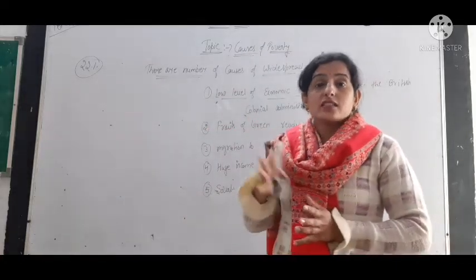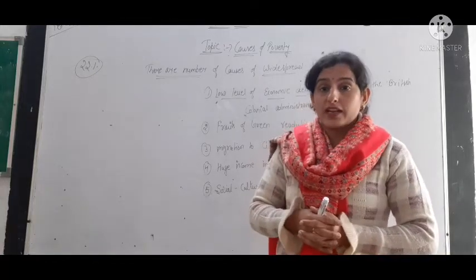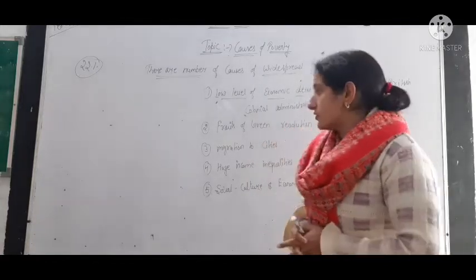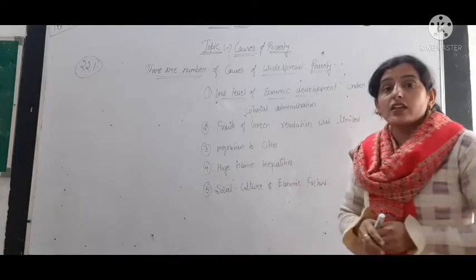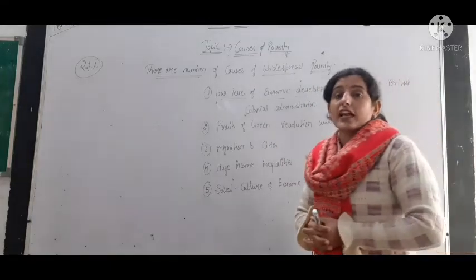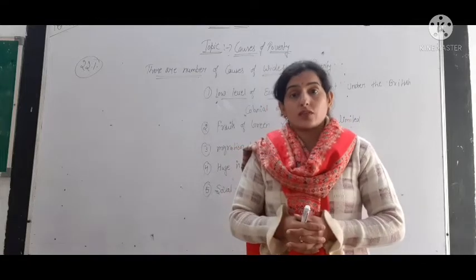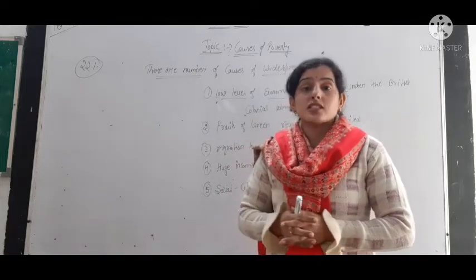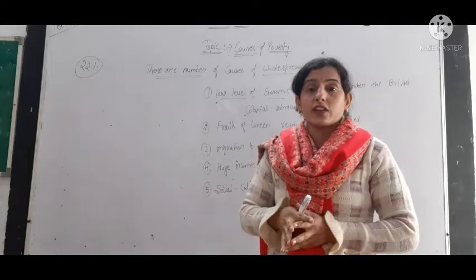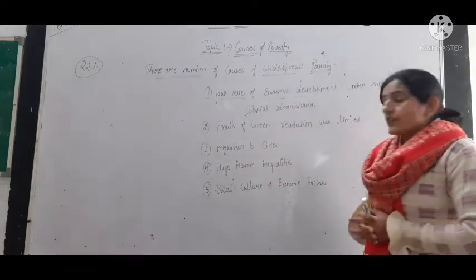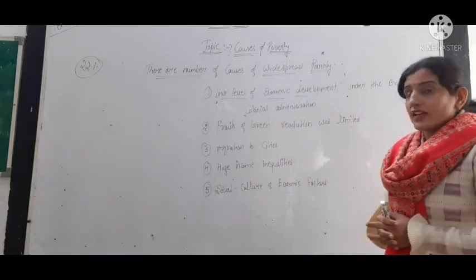Okay, and the other states did not get much benefit from this green revolution. So this was also a cause of poverty, because the people working in the agriculture sector were not getting enough production. They were doing subsistence farming for their living only. There was no surplus production in the agriculture sector.